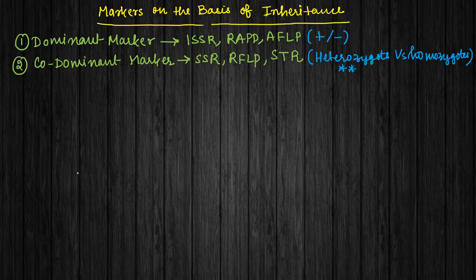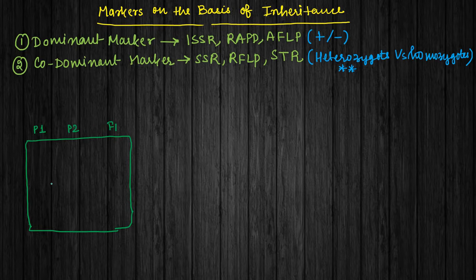So let's understand the meaning of dominant marker and codominant marker. Let's assume a profile of a parent and a child. First of all, we are trying to understand the codominant form. This is for parent 1, this is for parent 2, that is mother and father, and the F1 will be the first progeny. F1 is the first filial generation.